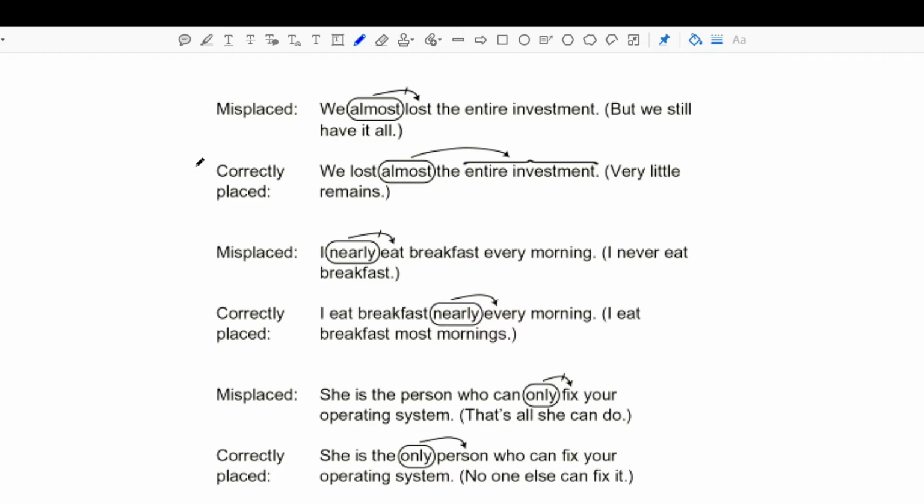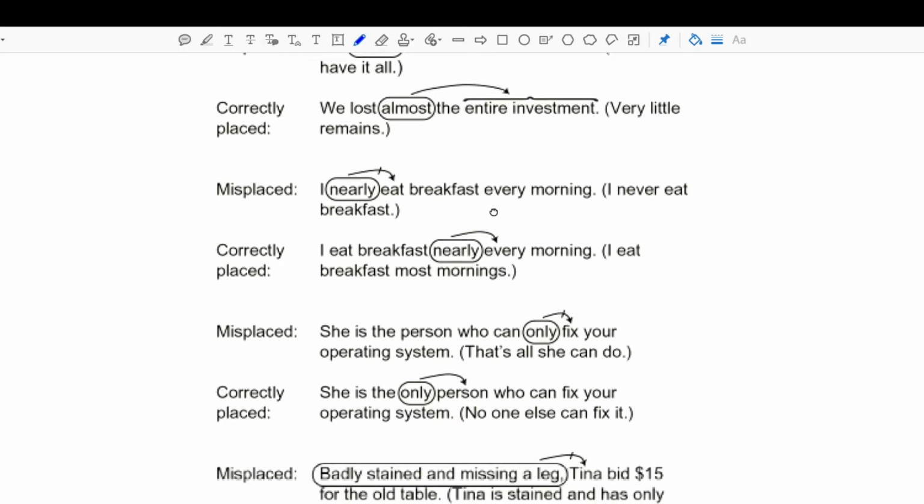Okay, if you need more time, you can pause it, but let's read them as they're written. We almost lost the entire investment, or we lost almost the entire investment. In this first case, it says that we almost lost it, but we still have it. So it looks like we still have our entire investment. In the second case, we lost almost the entire investment, means we lost most of it, but we still have a little bit left. All right, so the placement of this modifier, the word that's modifying the adjacent word, has a big effect on how the sentence reads.